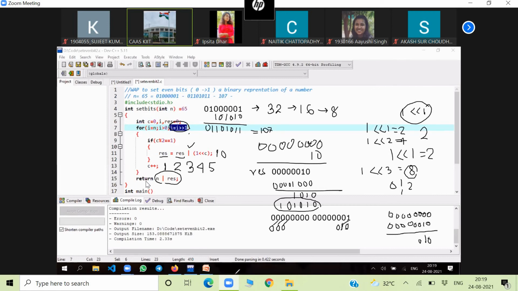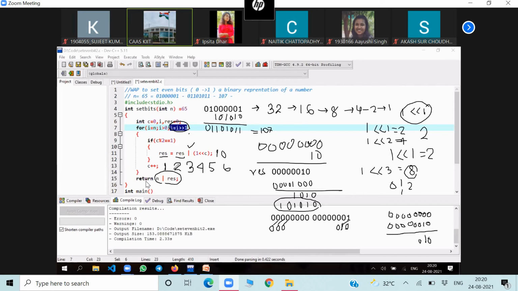Okay, 107. It will be 8, then 4, then 2, then 1. When it will be 0, it will come out of the loop. Okay, it will come out of the loop. Six times this will continue.